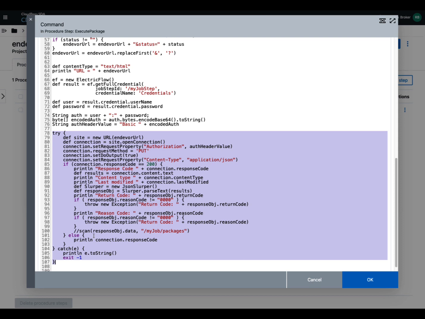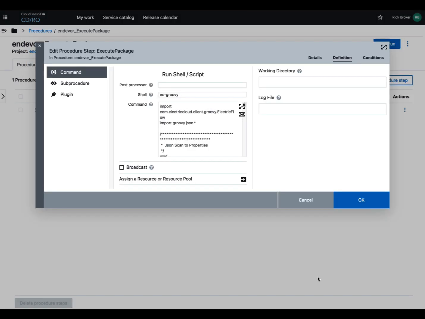We're going to post or put or get to that REST API the data that we collected from the input parameters, and then the output is going to be sent out to a reason code and a response code. All that information is going to get stored as properties in CDRO, so we can use that someplace else in the pipeline if we wanted to. So that's basically how we're implementing it.